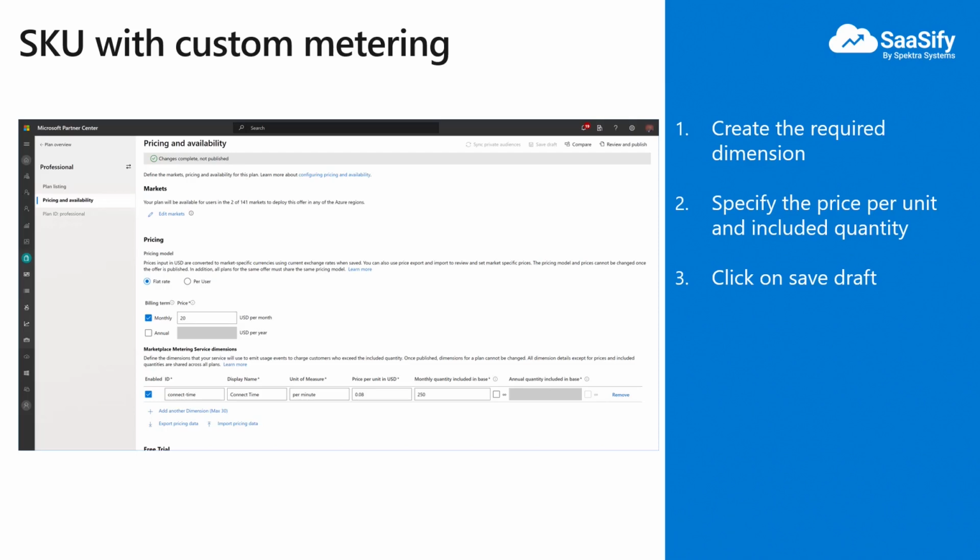As an ISV, you can emit the usage to Microsoft and Microsoft will keep track of the usage units. If the usage goes above 250 units, then the customer will be charged based on the price per unit that you have specified in the plan. Price per unit is already logged at the plan level. Once the customer starts using, you only report usage, which is the number of units, to Microsoft, and Microsoft knows how much to charge the customer based on the pre-configured price in the plan.